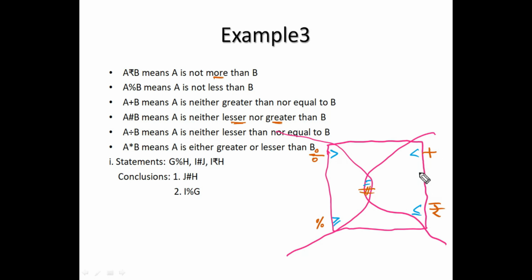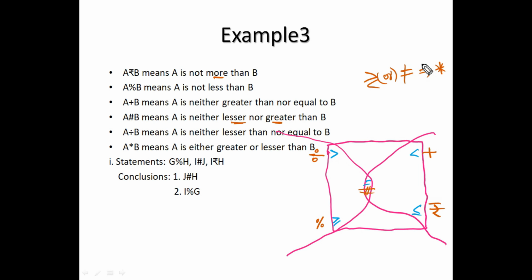So here already all the symbols are over, sir. Okay, keep it aside, no problem. Either greater or lesser is exactly the same as not equal to. What is the symbol for not equal to? Star. And we have already covered this point. Who is the friend of not equal to? In the basic class I have told this point. There is only one friend, that is equal to. Except equal to, it will not combine with anyone.